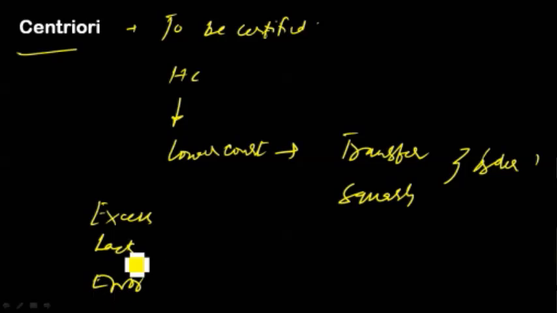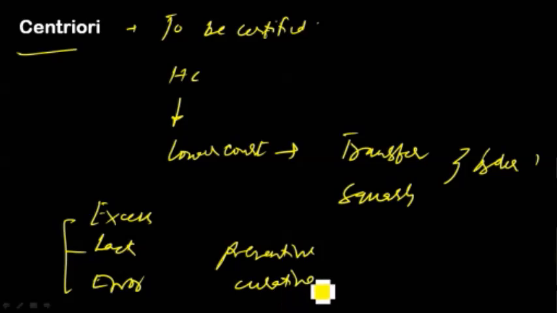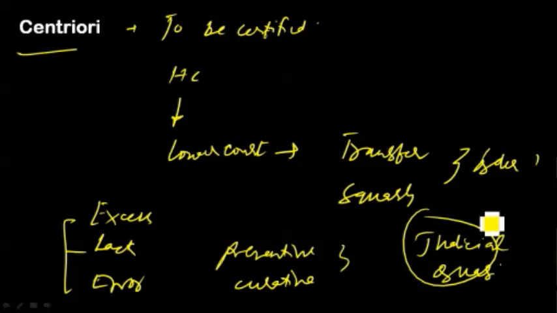And Certiorari can be issued as a preventive measure as well as a curative measure. And here Certiorari is issued against judicial and quasi-judicial authorities as well as administrative bodies. But this is not available against legislative bodies, private individuals, and other bodies. So here, like prohibition, it is confined only to judicial and quasi-judicial bodies.